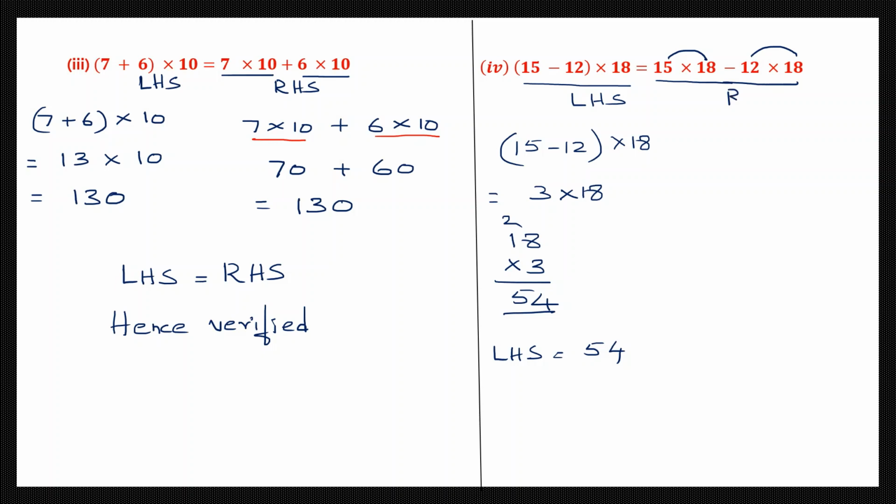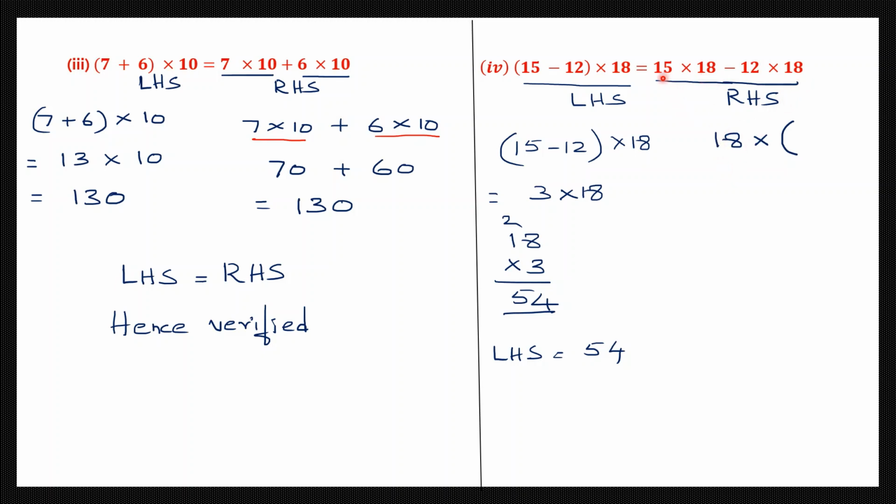So this is the right hand side. I'm going to take 18 and I'm going to write it first. And since it's multiplication, put the multiplication sign. Now I'm going to have brackets, and what is left? Now here we have 15 into 18 minus 12 into 18, and we have written the common factor 18 outside.